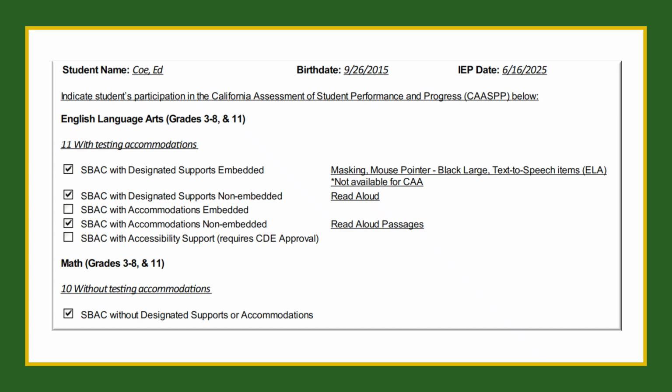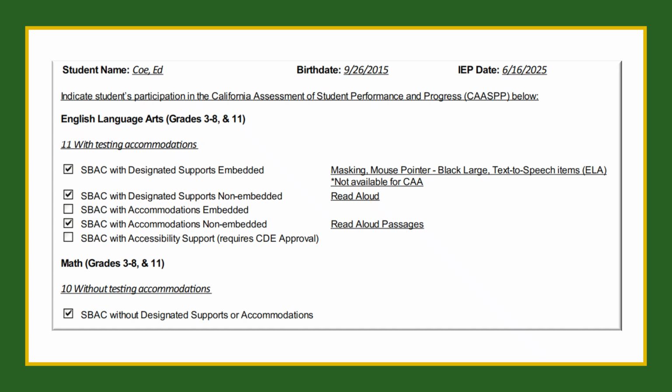The California Assessment of Student Performance and Progress, known as CAASPP, is the statewide system that measures student progress on the California Common Core state standards. In the CAASPP participation section of the IEP, the team must document how the student will participate in English language arts, math, and science testing.